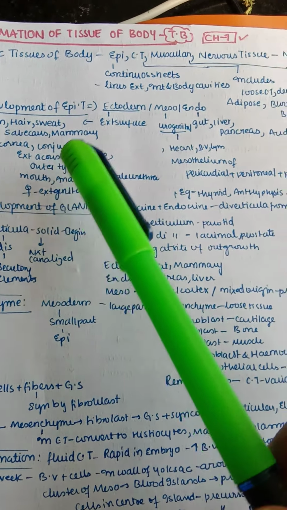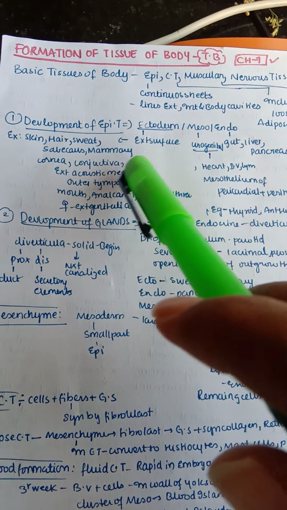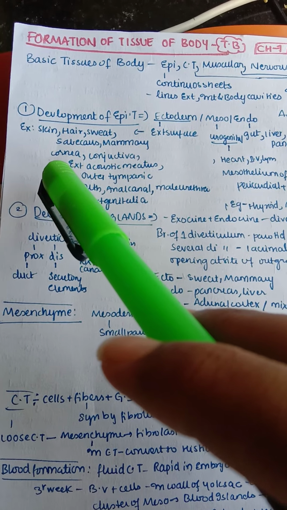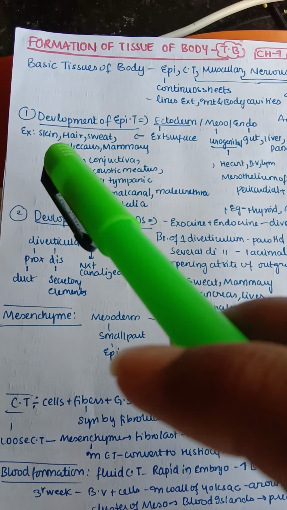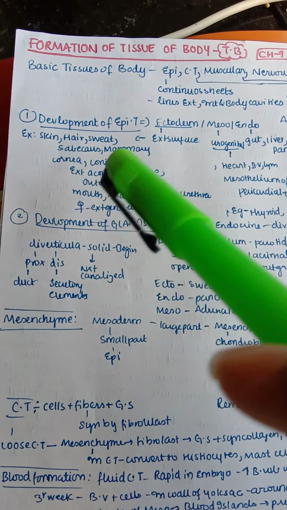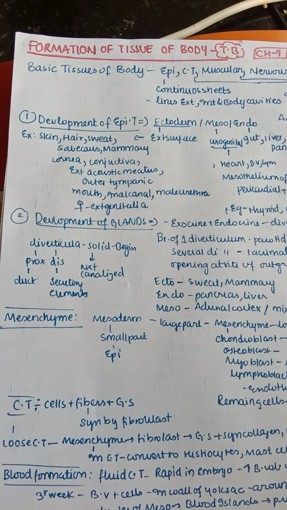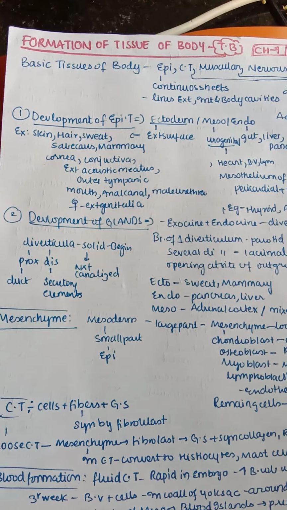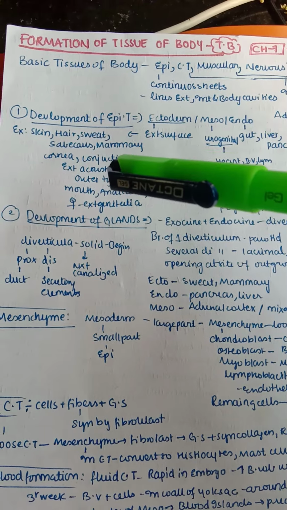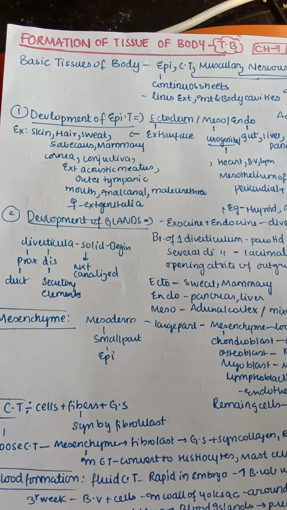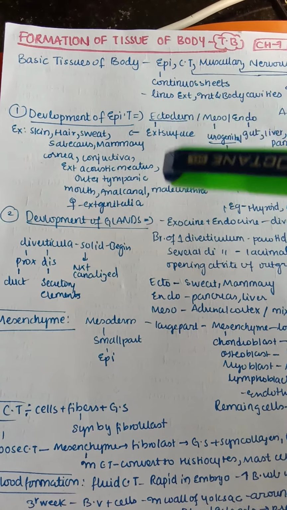Ectoderm mainly gives rise to the epithelium covering the external surface. By seeing examples you can understand which external surfaces it lines: skin, hair, sweat glands, sebaceous glands, mammary glands. All these structures are open to the outside environment, so these are external surfaces. These are lined by epithelium derived from the ectoderm. So you can remember that the structures exposed outside to the environment are mainly lined by epithelium tissue derived from the ectoderm.